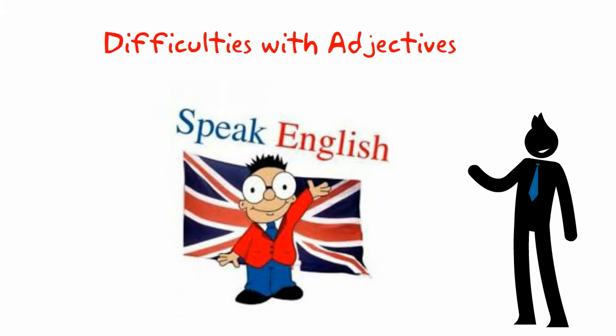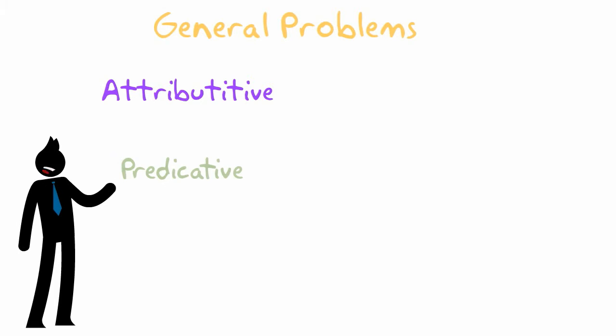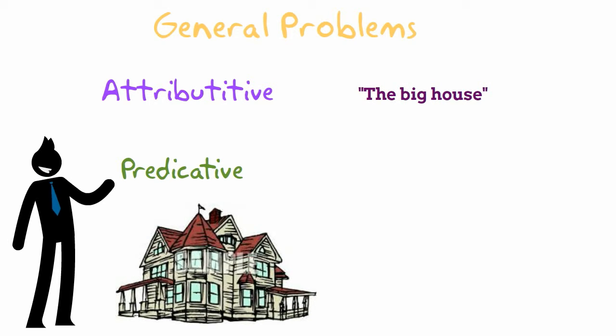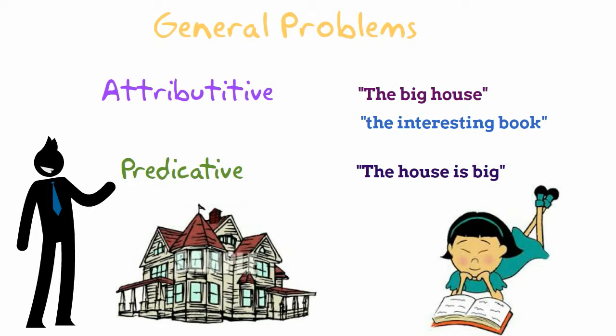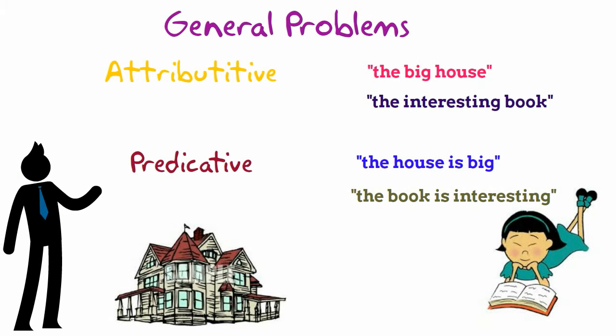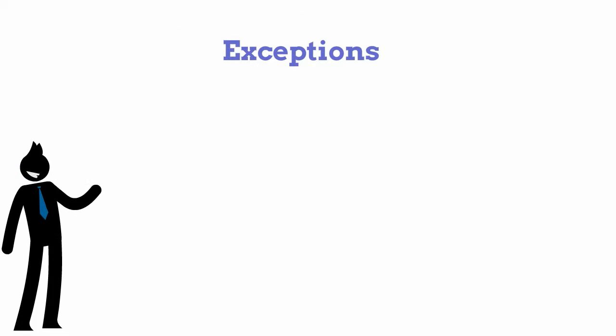Let's have a look at some of these general problems. In general, adjectives can be both attributive and predicative. This simply means that we can say both the big house and the house is big, or the interesting book and the book is interesting. However, there are some exceptions.